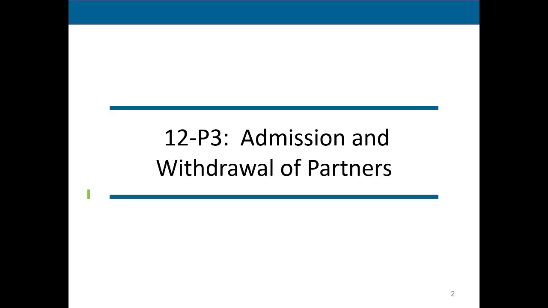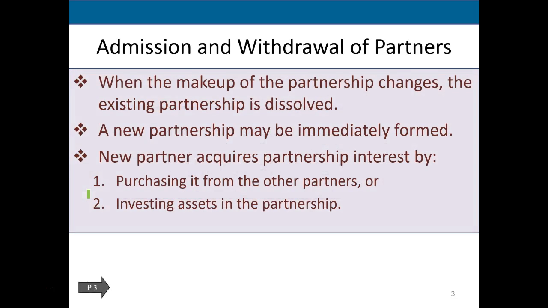In this lecture, we will continue on Chapter 12. We're moving on to the admission and withdrawal of partners. So we have the admission and withdrawal of partners. When the makeup of the partnership changes, the existing partnership is dissolved. A new partnership may be immediately formed. What that means is that if a partner leaves or a new partner is admitted, the partnership is thought of to have dissolved, meaning it kind of goes away and then can be reformed, meaning we have new terms in the partnership and the partnership agreement.